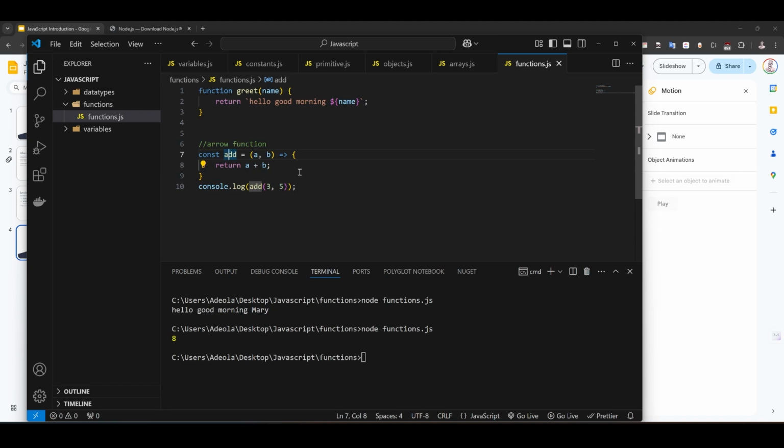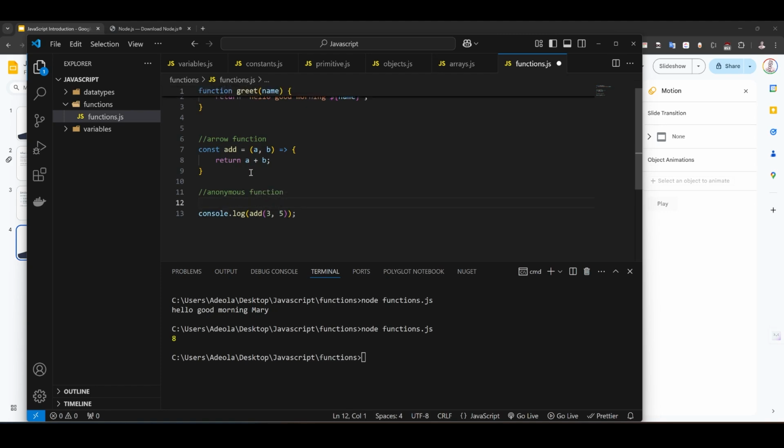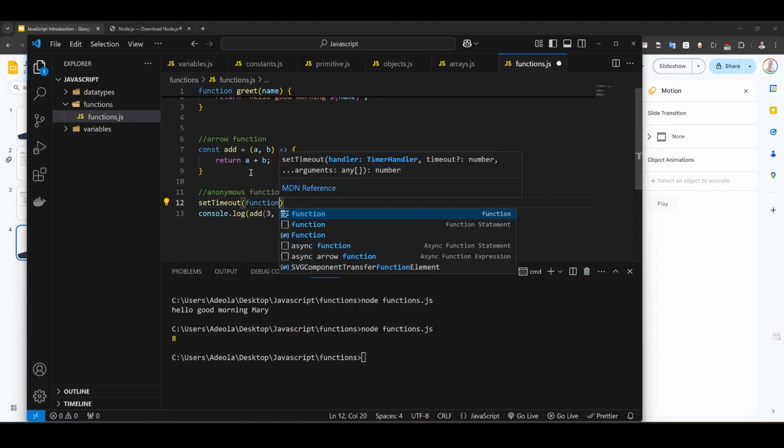We also have what we call the anonymous function. So how do we declare an anonymous function? Most times they don't have a name, and we often use them as arguments. For example, we can use setTimeout as an example. In setTimeout, we say function.